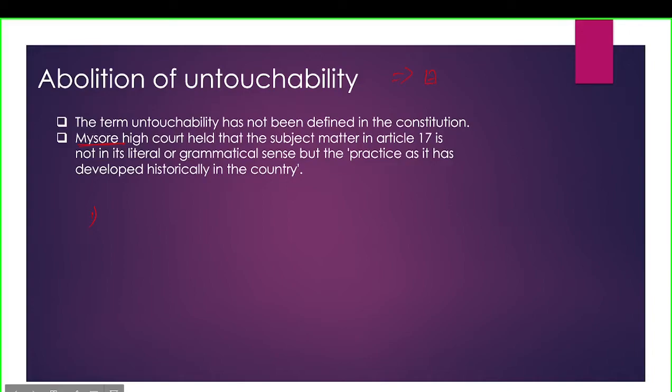But in the past, we know that the members who belong to SC and ST categories were discriminated against. A lot of atrocities were inflicted on them, and so to reverse that, this article has been included in the fundamental rights. That means any person, if still practicing this untouchability, will be punished.